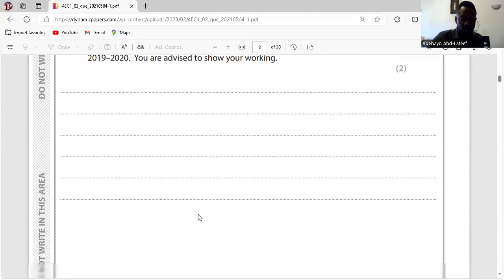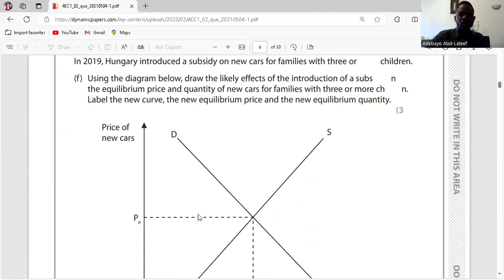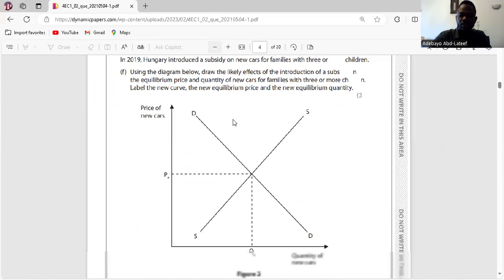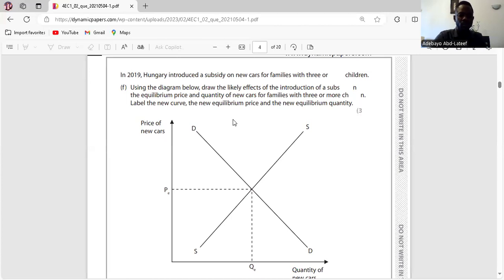We go on to question F. So the question said, using the diagram below, draw the likely effects of the introduction of a subsidy on the equilibrium price and quantity of new cars for families with 3 or more.